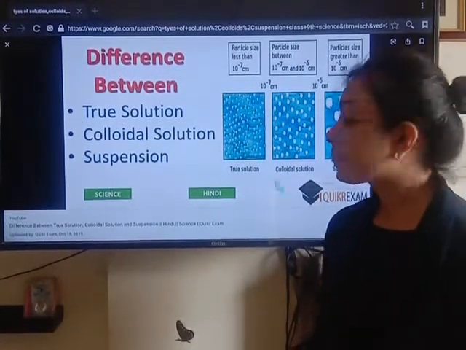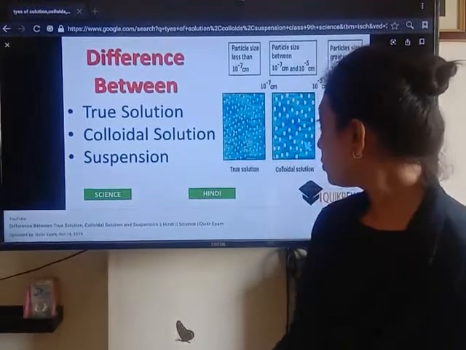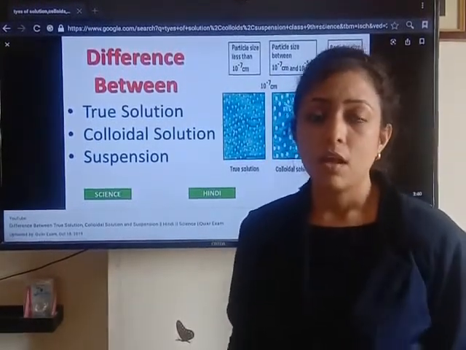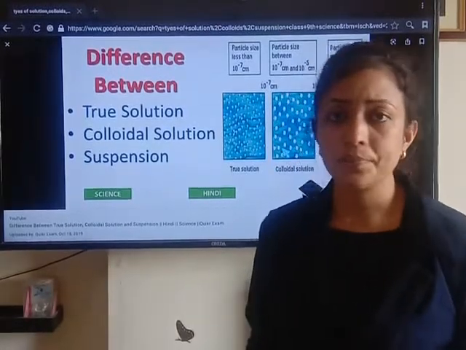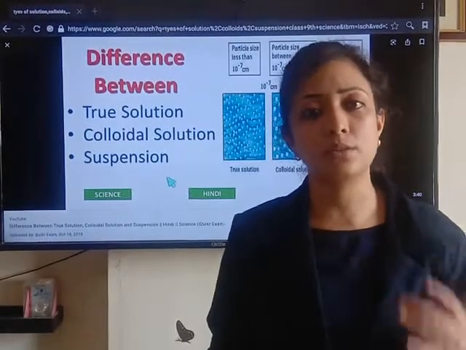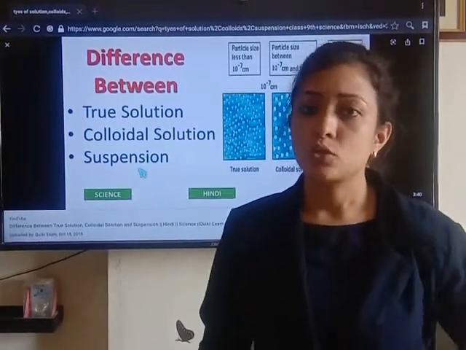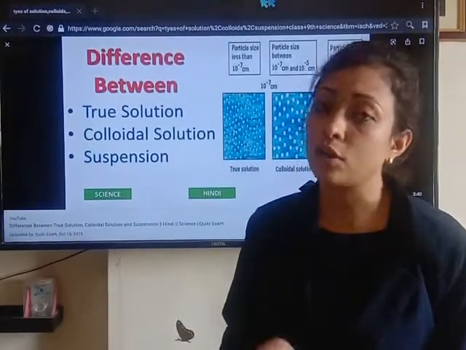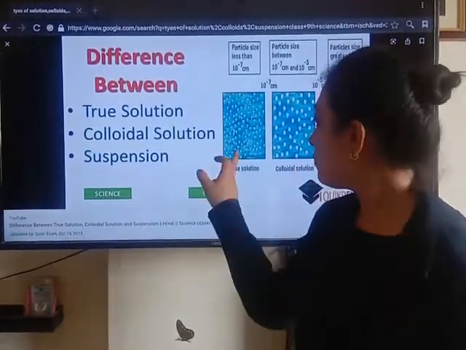Next difference, the true solution can pass through filter paper. If we take a common salt solution and try to pass this solution, it will completely pass through the filter paper. So the filtration separation method we cannot use in order to separate the components of a true solution.